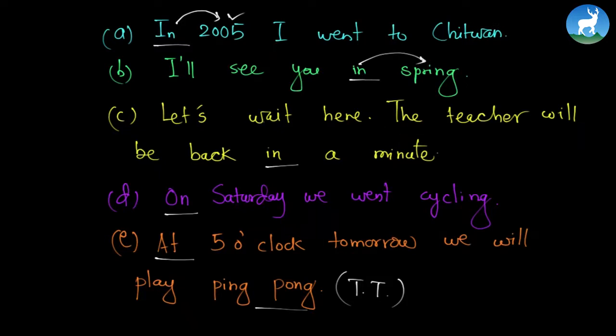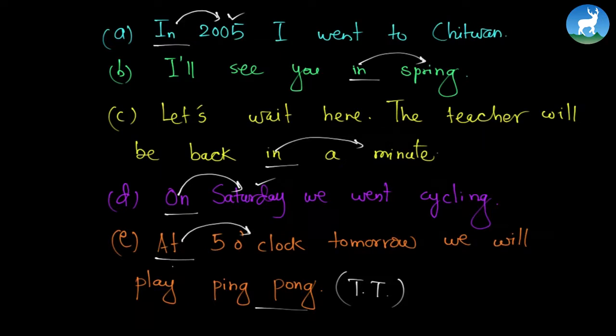"Let's wait here. The teacher will be back in a minute." "In a minute" seems more exact, but it could be not exactly a minute. It could be more than a minute. "On Saturday" means exactly on Saturday, but it could be any time on Saturday. It could be in the morning or in the afternoon or in the evening. So we don't know that. It's not that exact. Exactly 5 o'clock is the precise one.